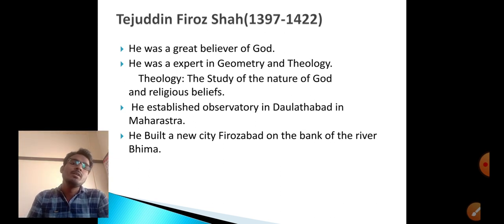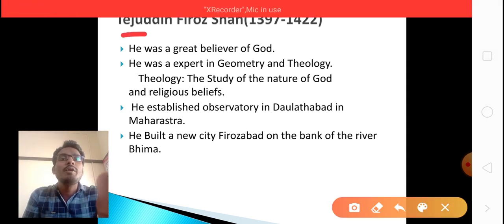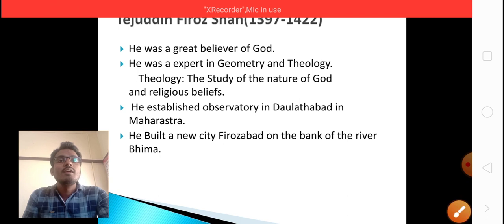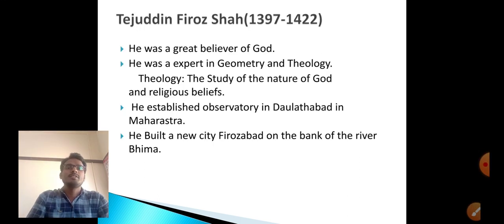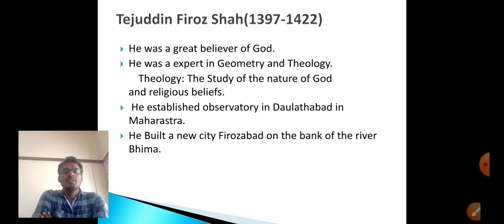I told you, right, the most prominent person in the Bahmani dynasty is Tejuddin Firoz Shah. Tejuddin Firoz Shah is a prominent person. His ruling duration is 1397 to 1422. Look at the name carefully, children. His ruling time is 1397 to 1422.